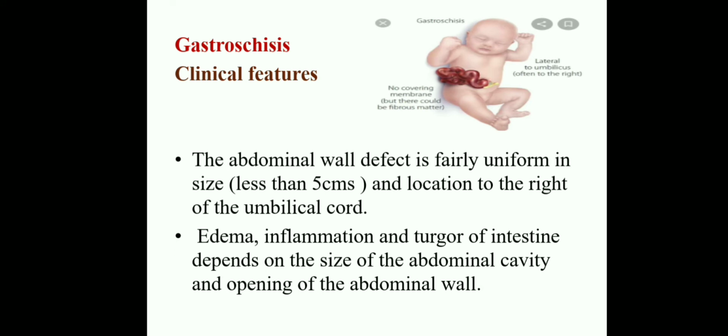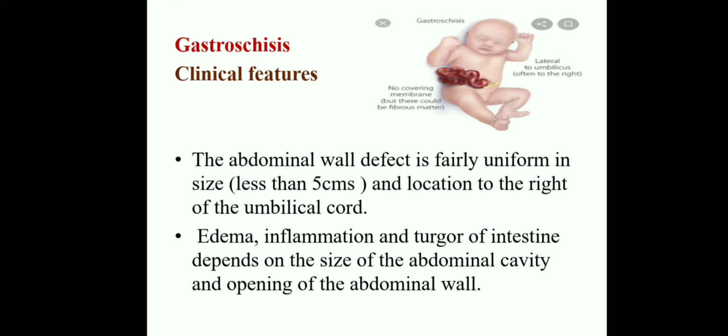Okay, that is about omphalocele. And coming to gastroschisis, I said what gastroschisis is and its definition. Coming to the clinical features of gastroschisis, the abdominal wall defect is fairly uniform in size, less than 5 centimeters, below 4 centimeters, and is located to the right of the umbilical cord.